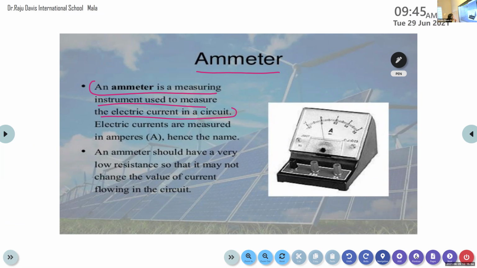And you can add one more point along with that. An ammeter is always connected in series with that of a circuit.